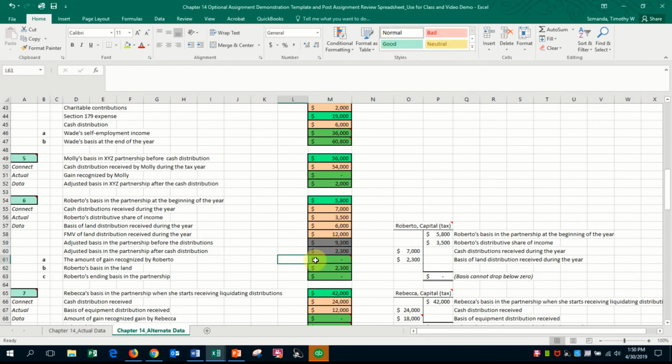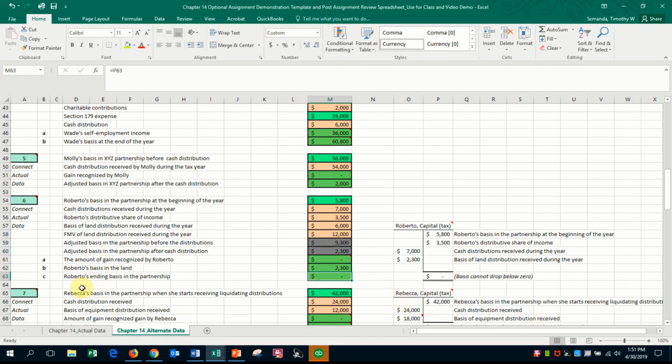Now we can answer the questions directly. The amount of gain recognized by Roberto: given the nature of the assets received, there's no gain here. Yes, there was cash distributed, but there was also property. And when cash and property are distributed, we don't recognize gain. Now down to the basis in the land for Roberto, that is $2,300, calculated up here.